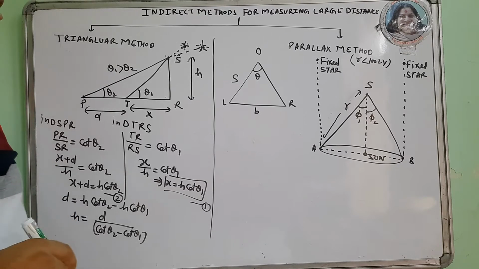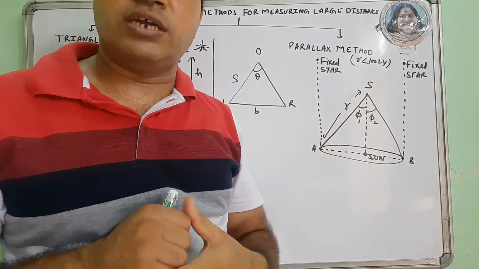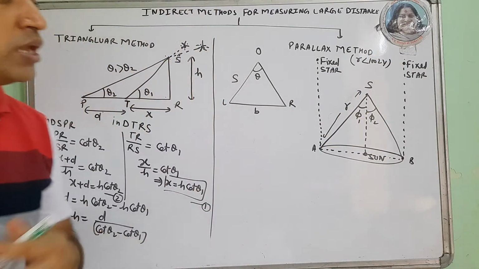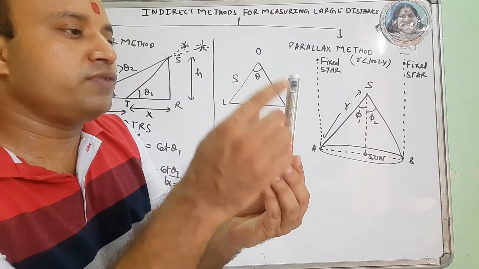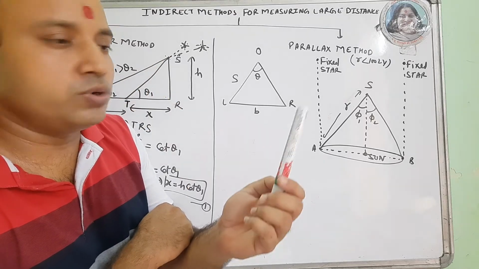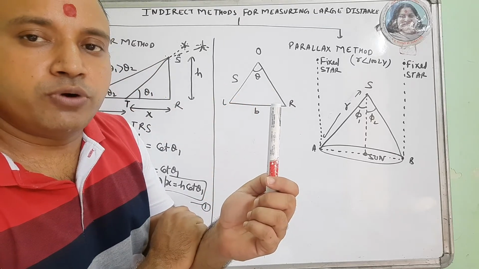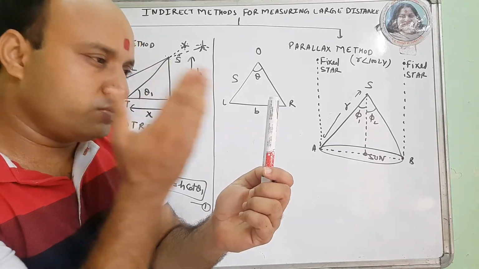Now the second method is the parallax method. Parallax method is applicable for measurement of distances less than 100 light years. Parallax means observing the same object from two different locations sidewise. So I am observing this point O from two observations, left or right. So there is an apparent shift.